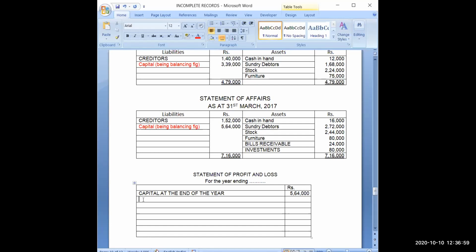Now I will add drawings in it. Drawings I am adding; the drawings amount is 52,000 that I have shown in the working note.